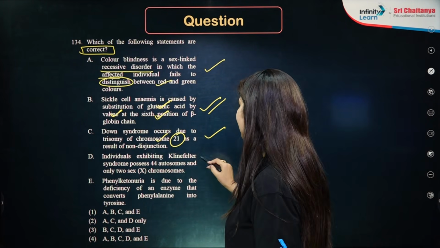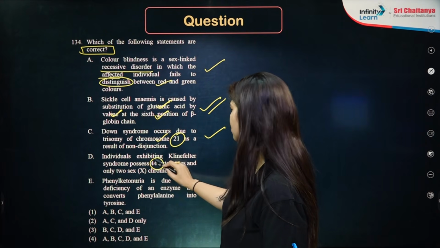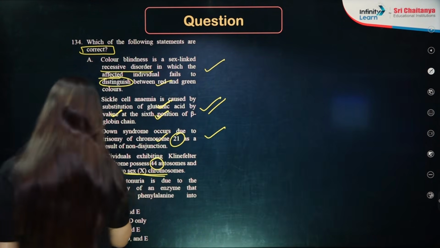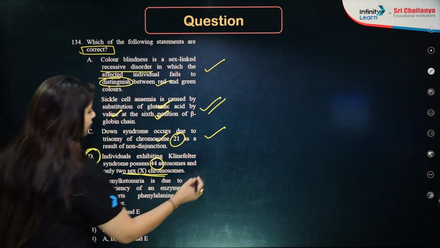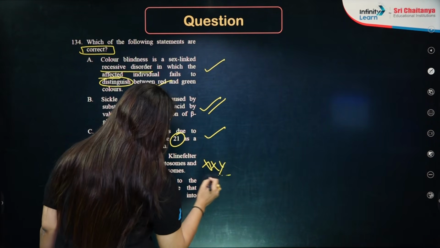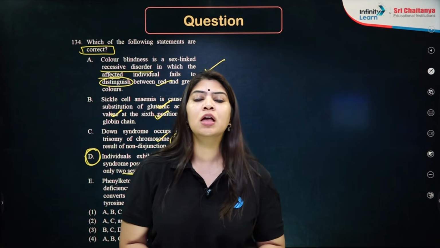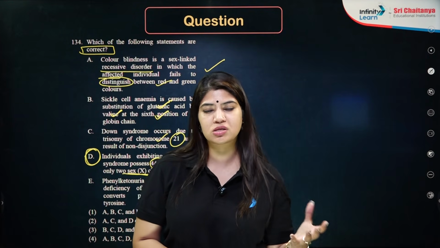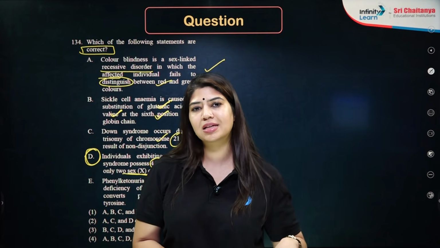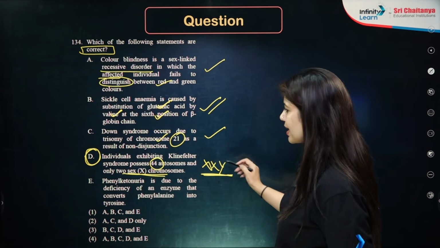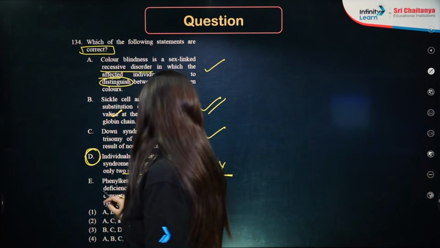Individuals exhibiting Klinefelter syndrome have 44 autosomes and only 2 sex chromosomes. This is a wrong statement. In Klinefelter, we have XXY condition. The person having Klinefelter will have gynecomastia, which is development of breast, and at the same time testicles will also be there. This condition is because of XXY. This is a wrong statement.